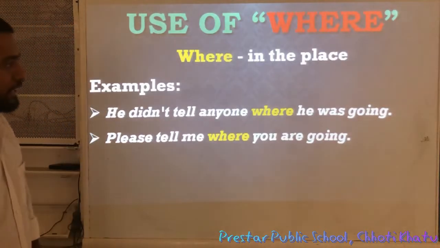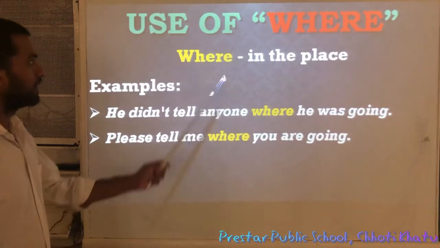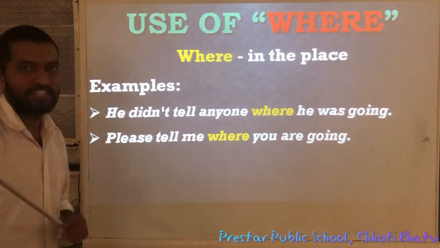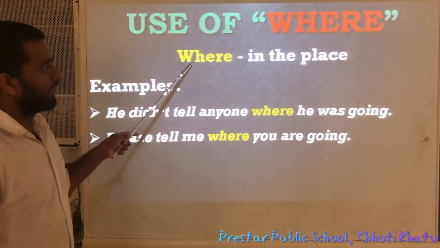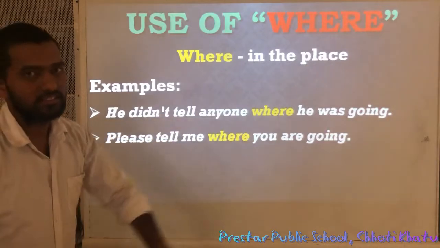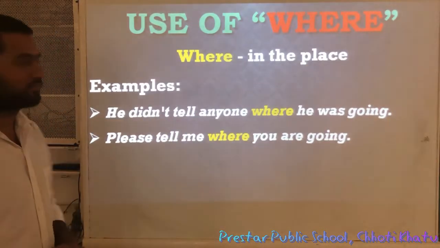How is where used in sentences as a subordinating conjunction? Let us see now. Where means it indicates place. When means it indicates time. See, where means in the place. See, look at the examples now.